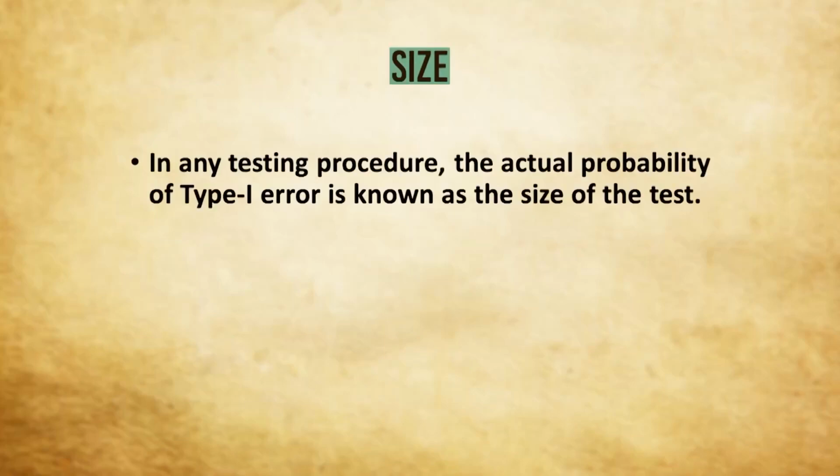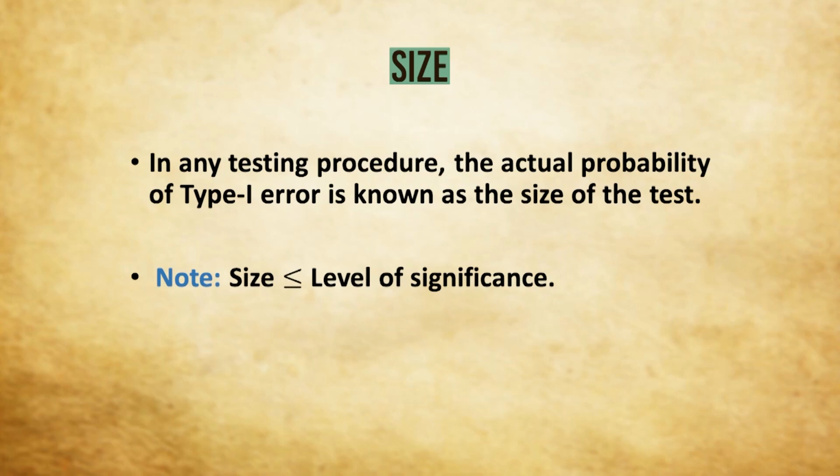Size. As I mentioned, the level of significance is the upper bound to the probability of type 1 error. So what is the actual probability of type 1 error? That is called the size of the test. So obviously the size will be less than or equal to the level of significance of the test.